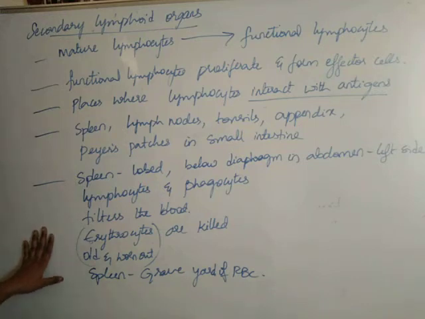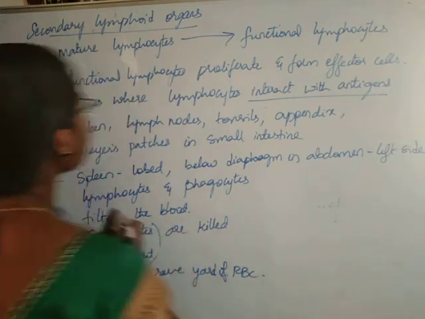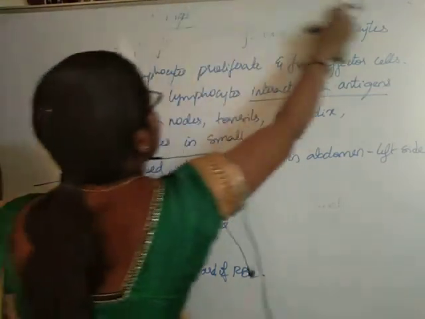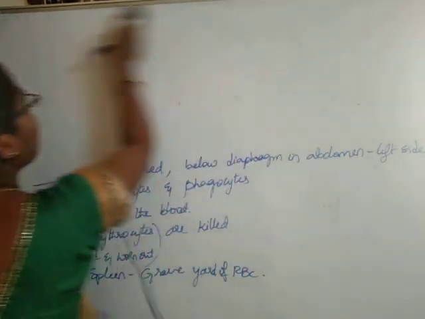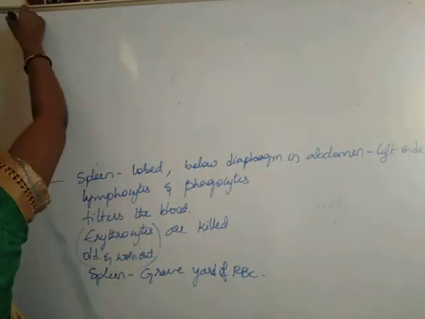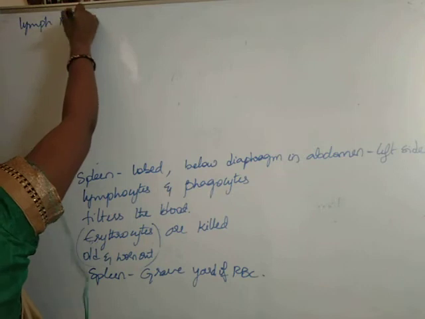Now, we shall learn about the lymph nodes.